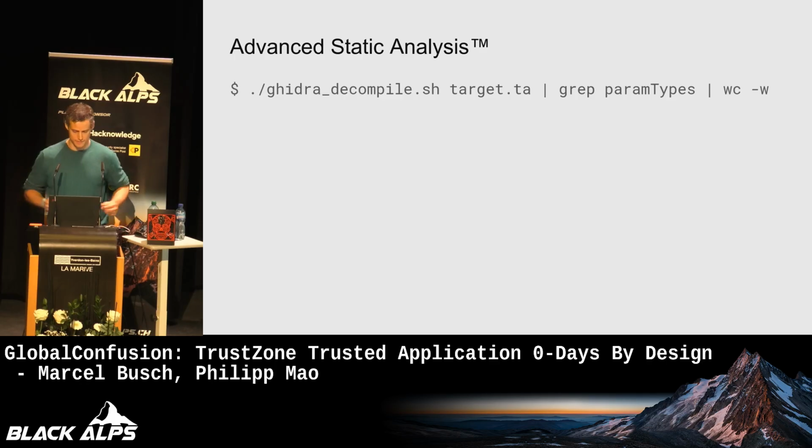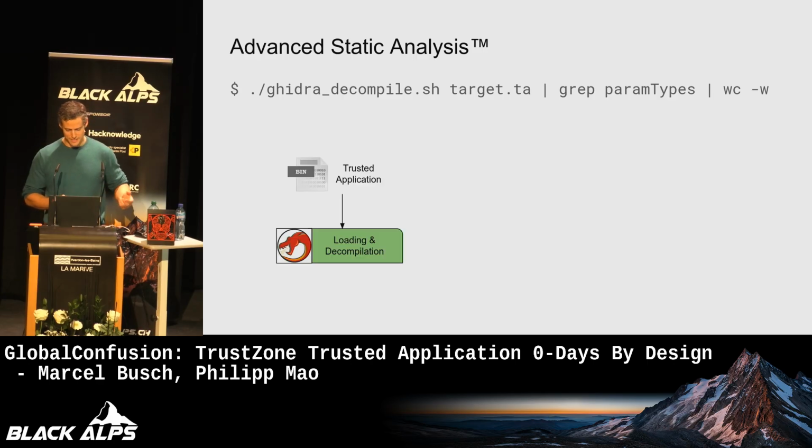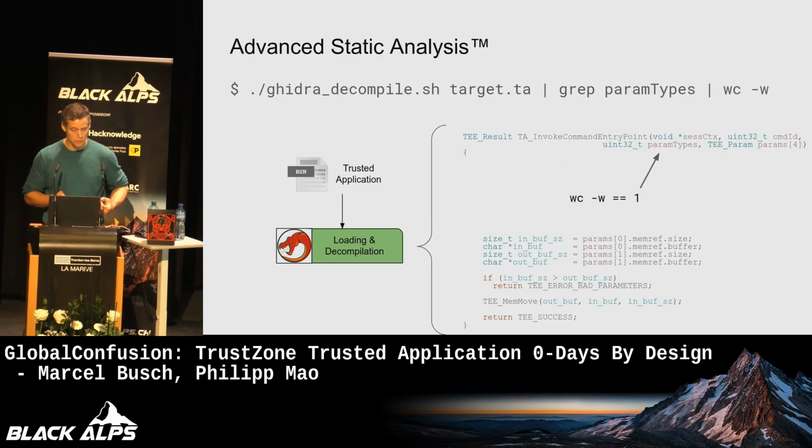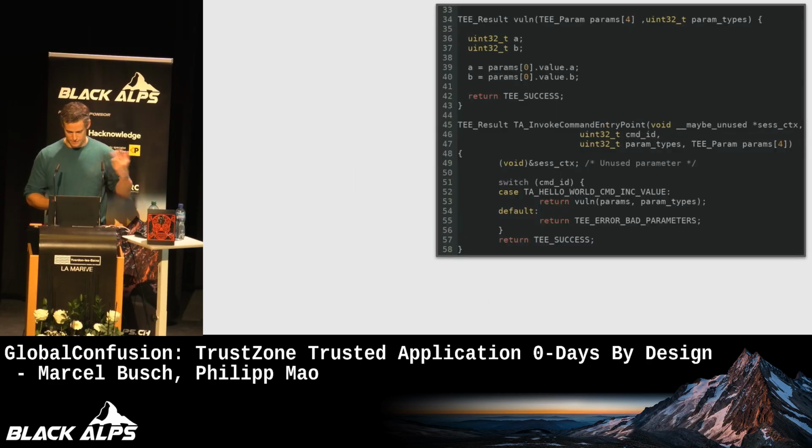And we did some advanced static analysis, right? grep to the rescue. With this one-liner here, you can earn a lot of bug bounty money. So what we basically did, we took all of these trusted applications, took our decompiler of choice, got the decompilation, and if you just at least name the variables in the signature, which are known because you have access to the specification, right? You can just do a grep. And if param types only appears once, right, it's probably broken. So this was our first attempt to do a static analysis to do this. We found a couple of instances using this. But then it turns out life is not as easy, and this research project continued.